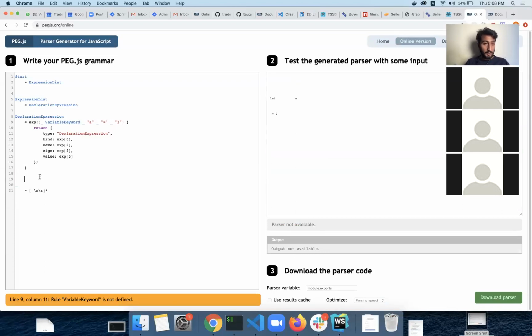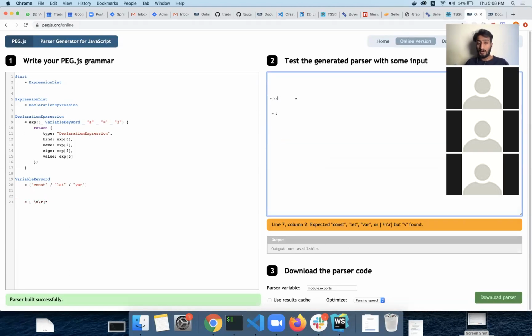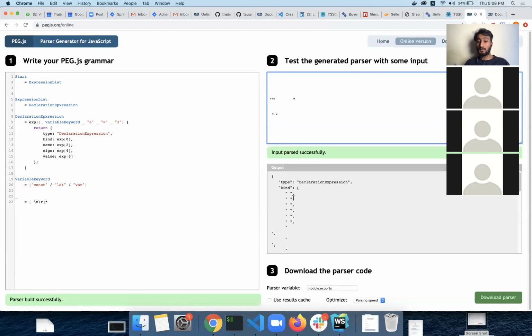Okay, so the variable keyword is equal to this. Look, now I'm changing all this into a dynamic way. So now if I want to add the var as well, I can just add it here, write the var, and it will accept. So there is no need to do so many things like that.